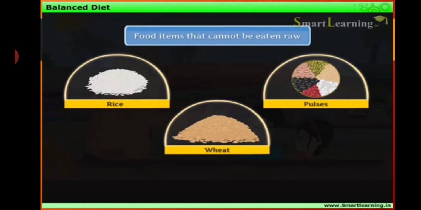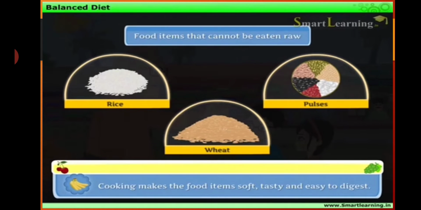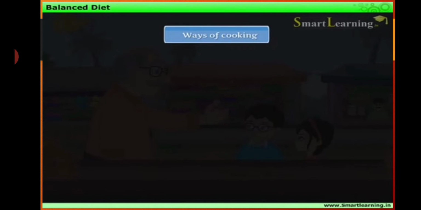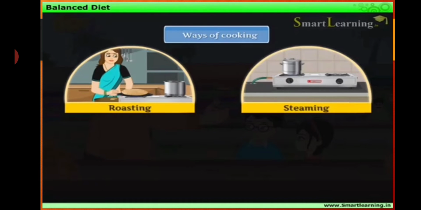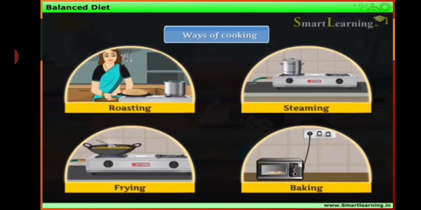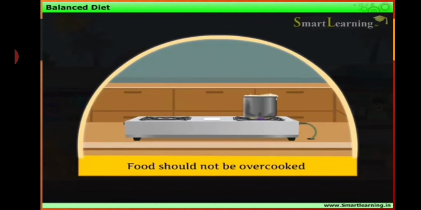They are eaten in cooked form as cooking makes the food items soft, tasty, and easy to digest. There are various ways of cooking like roasting, steaming, frying, baking, etc. However, always remember that food should not be overcooked as it can lead to the loss of certain nutrients like vitamins.